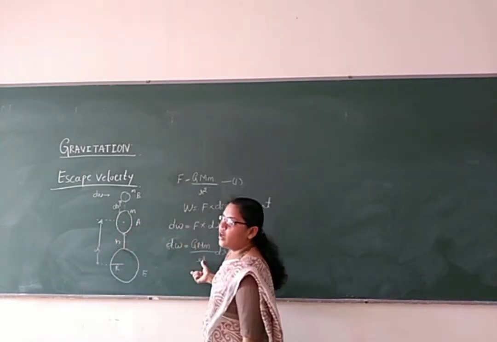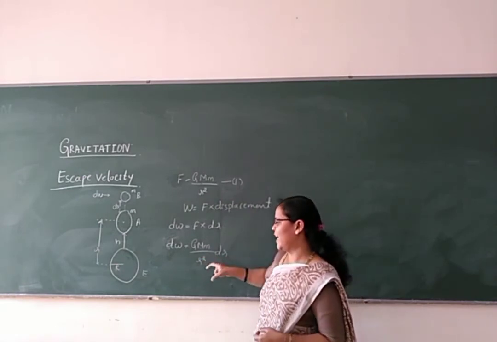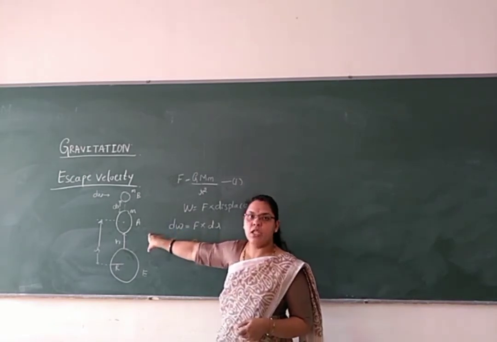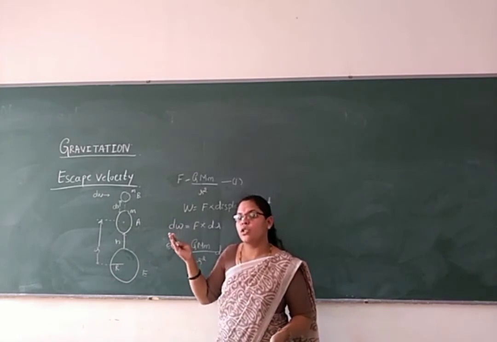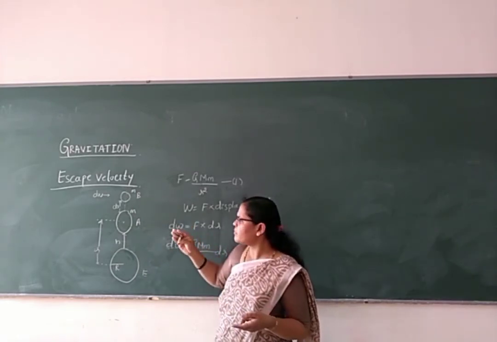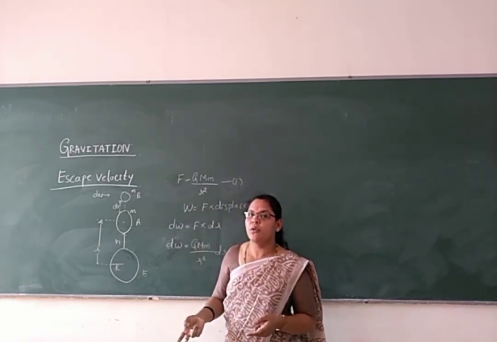To know whether the small work is working out or not: if the body, which is already at a certain height from the surface of the earth, changes its position and moves towards position B, it means it is able to escape from the gravitational pull of the earth.